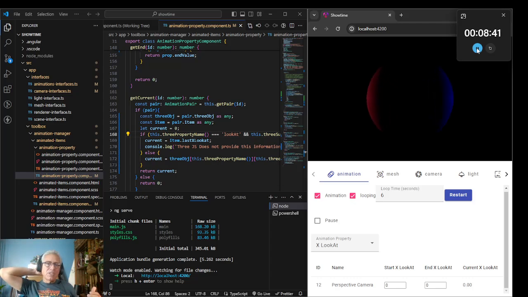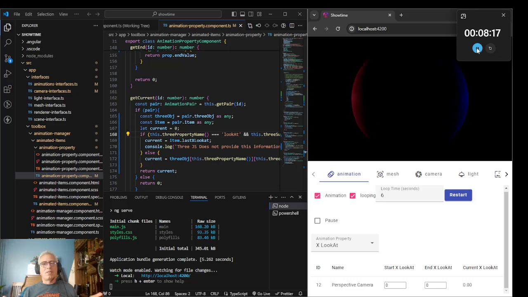I did a good bit of research on ChatGPT, asking why can't I get the X position of the lookAt, and it said they don't provide that information. I think, and this is just me guessing, it's because their whole concept in ThreeJS is that the camera points at whatever it points at.